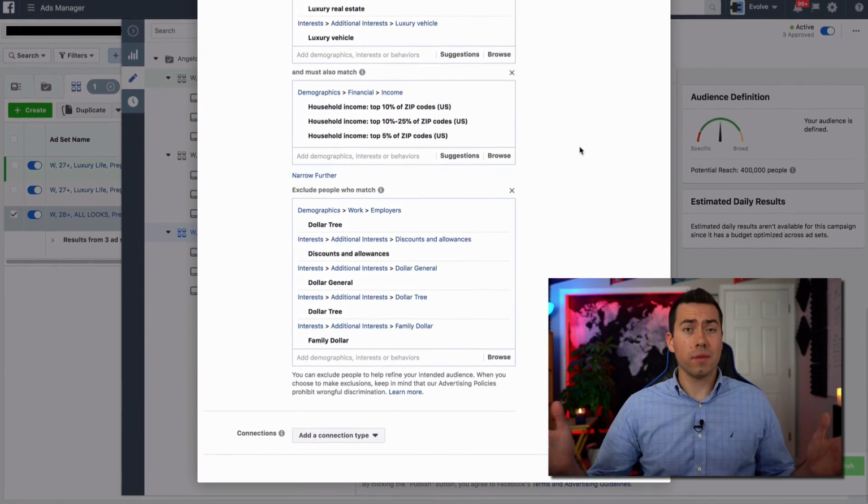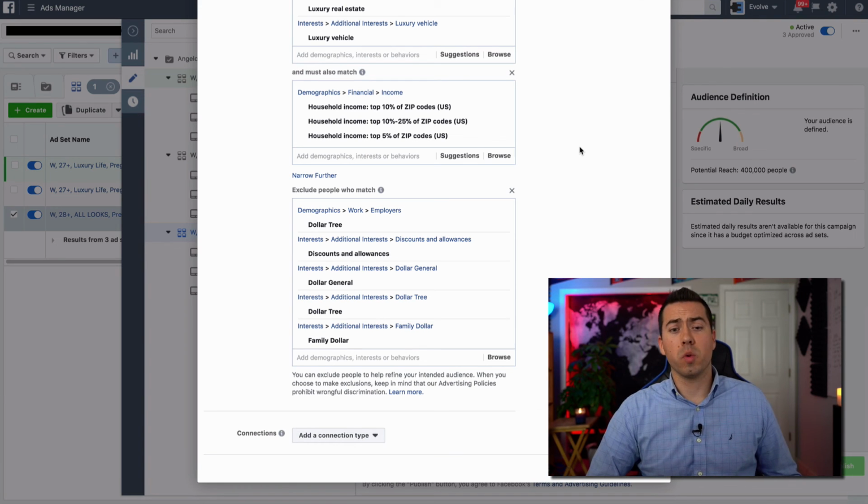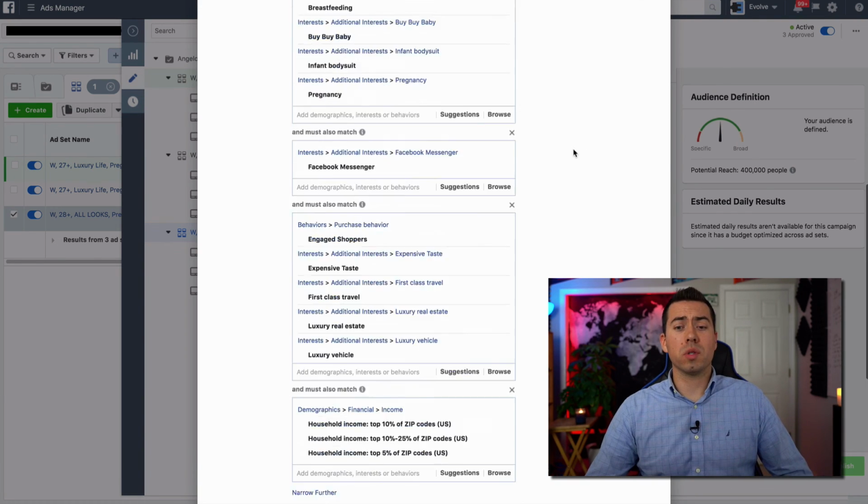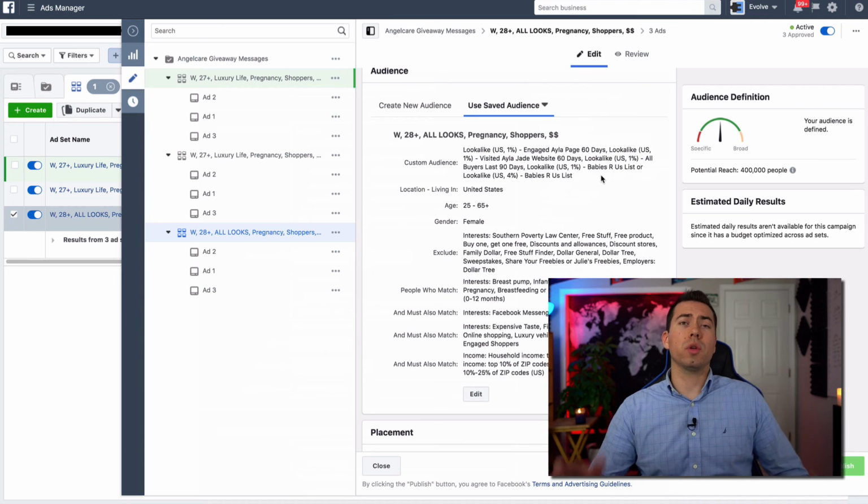And we also haven't spent much, I think I've spent less than $10 at this point. So far we're seeing some pretty good results. I showed you earlier, it's like 40 cents cost per message. I'm pretty happy with that. That's something that we can scale into, especially if the audience is a higher quality, meaning like they have more money to spend, they are more shopper related.